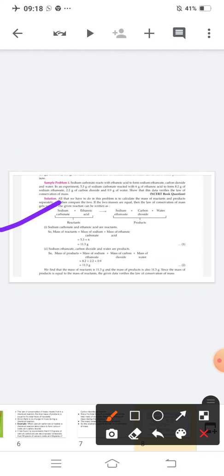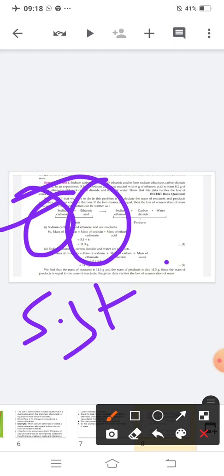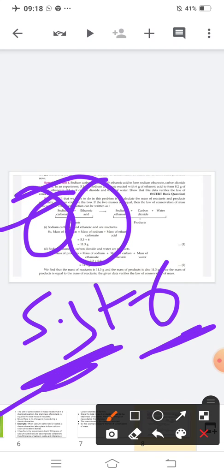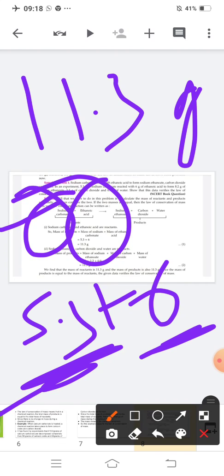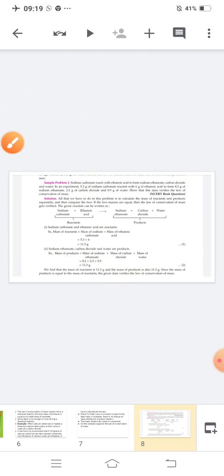So what are the reactants here? Mass of sodium carbonate and mass of ethanoic acid. The mass of sodium carbonate is 5.3 and the mass of ethanoic acid is 6. So when you add 5.3 and 6, what will you get? You will get 11.3 gram. That means the mass of reactants is 11.3 gram. That means how much amount of reactants are there? There are 11.3 gram of reactants present in this chemical reaction. Is this clear?